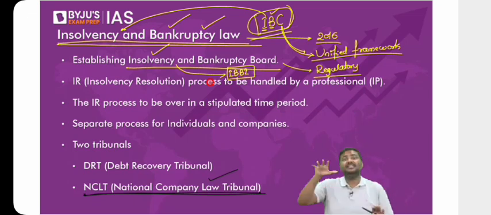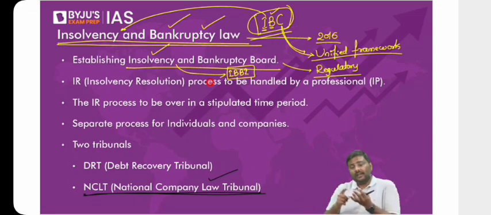So the argument is, in the same way, we are introducing a new system where multiple participants will be there. We will have one authority to regulate this system now. And the name of the authority is the Insolvency and Bankruptcy Board of India.